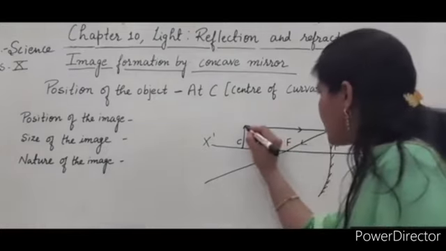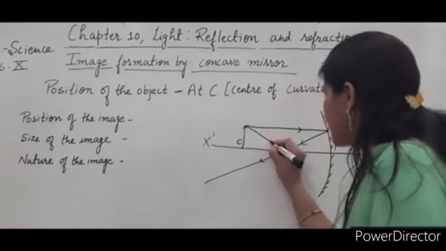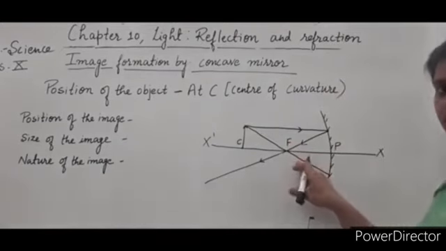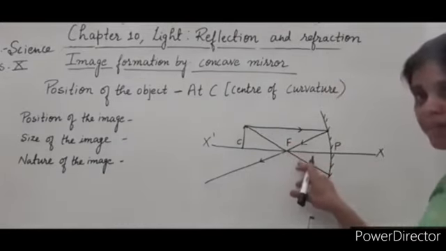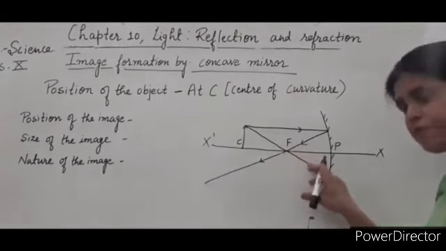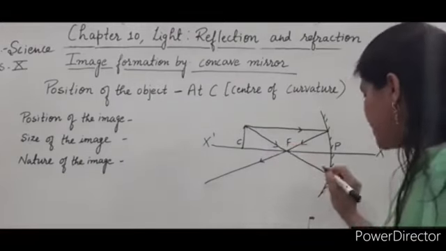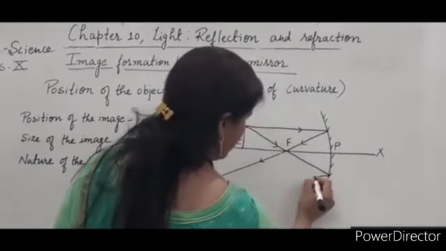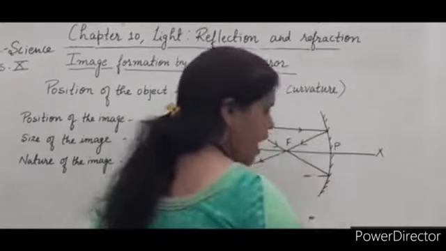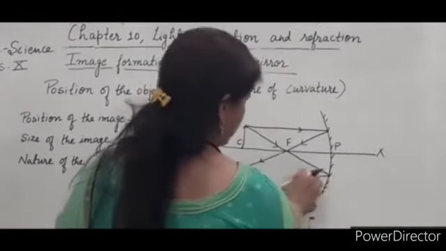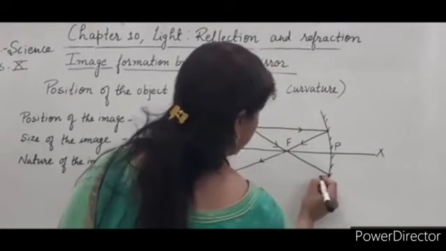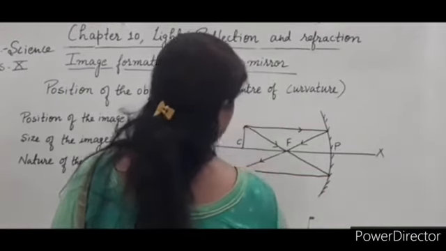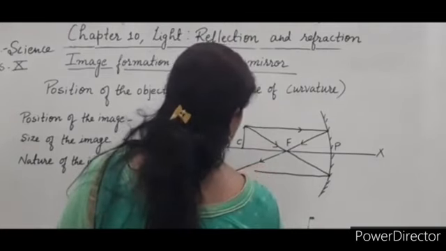Now the second ray. I am taking this incident ray which goes through the principal focus. After reflection, it emerges parallel to the principal axis.